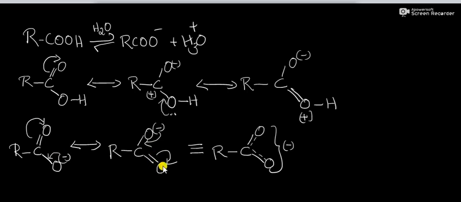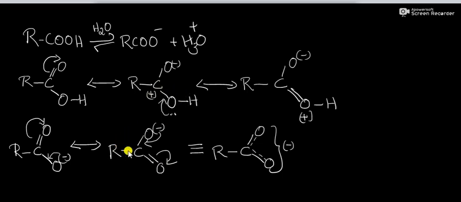And the resonance hybrid of these structures is here, that is, the negative charge delocalized over these two oxygen atoms. So carboxylate anion is more stable than our carboxylic acid.